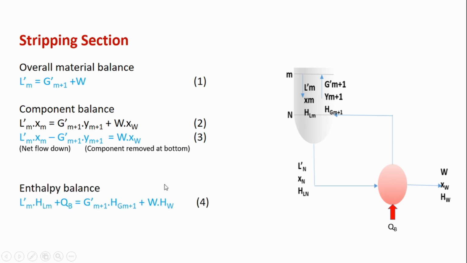We can write the enthalpy balance for this. The input is Lm into HLm, that is the enthalpy of the stream coming to this section, plus we are adding QB, kilojoule per hour. This is the addition, and what we are removing is the enthalpy from the stream which is going out, G'm+1, and the enthalpy going out with the product stream at the bottom.